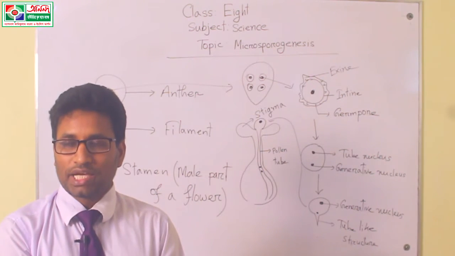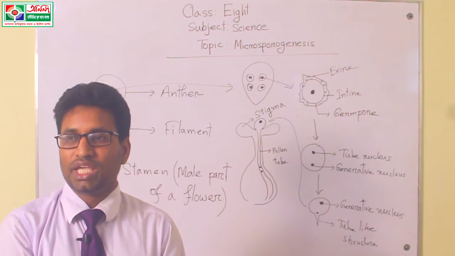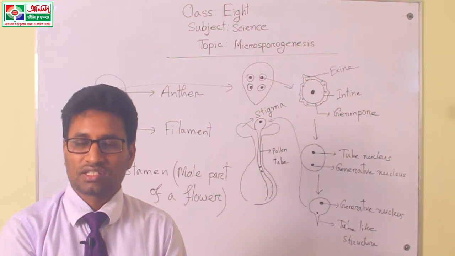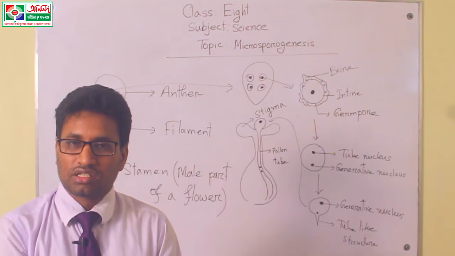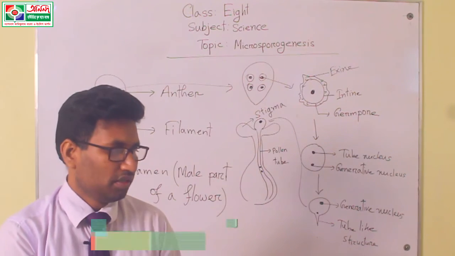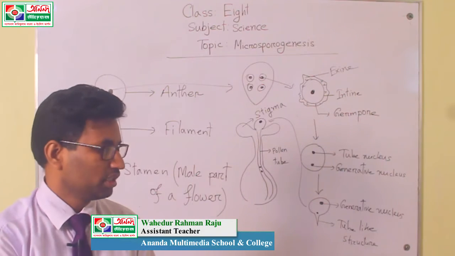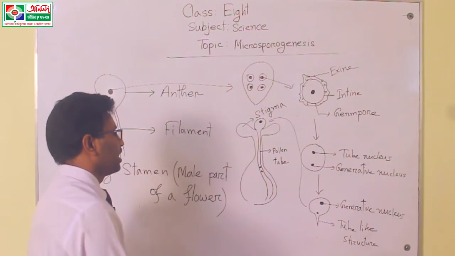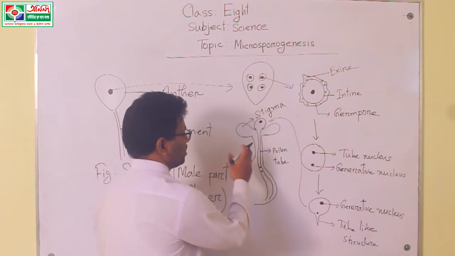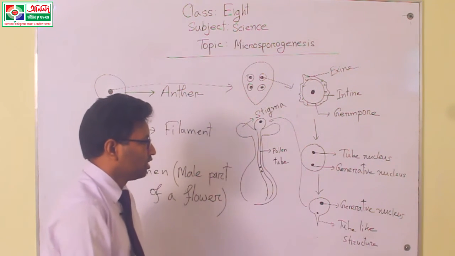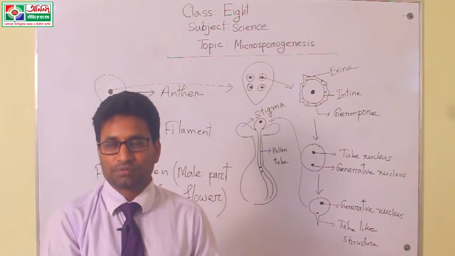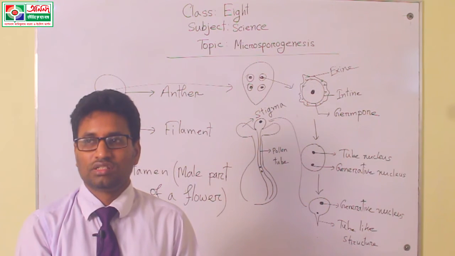of microsporogenesis. The main aim of microsporogenesis is to create a male gamete. Mainly the male gamete is created within the pollen tube by the generative nucleus. On the other hand, the tube nucleus also helps to create the male gamete.